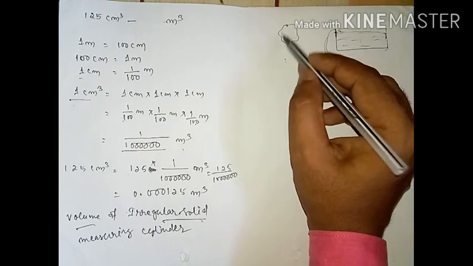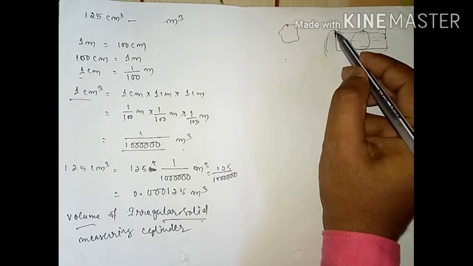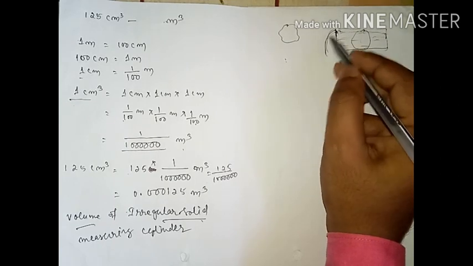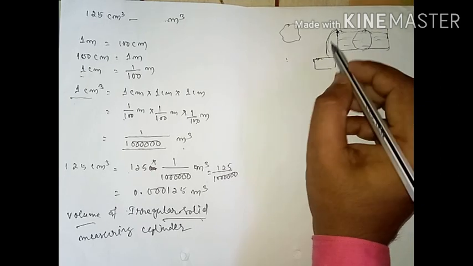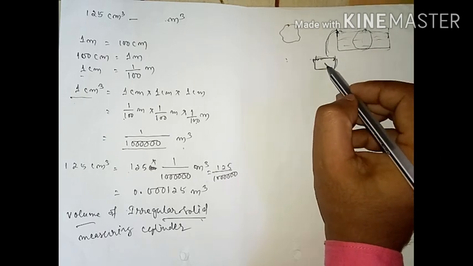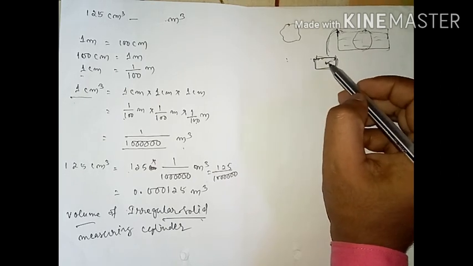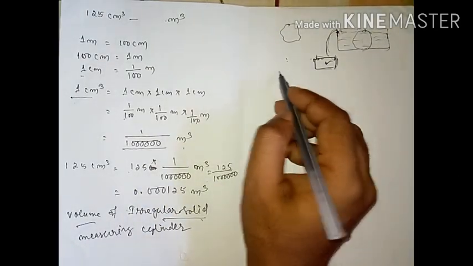The amount of water which has been displaced is equal to the volume of that stone. We find the volume of that displaced water, and that volume of water is the volume of the stone. So this is one process.